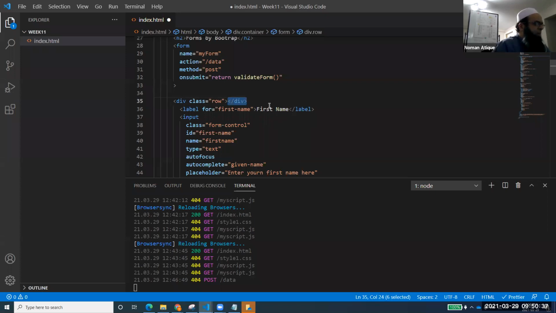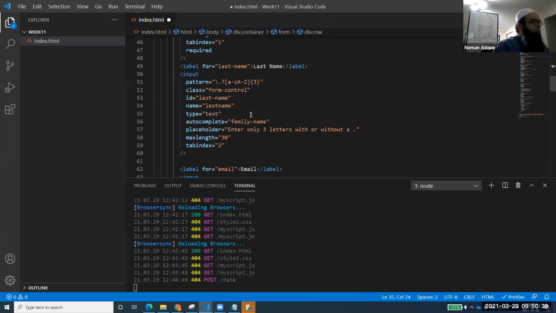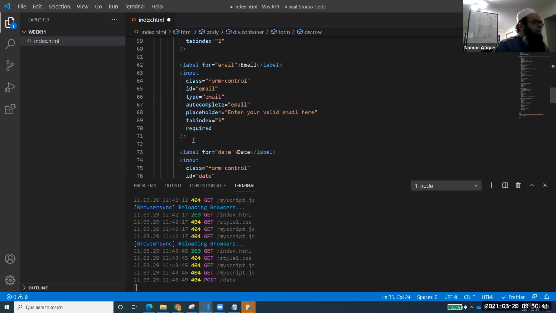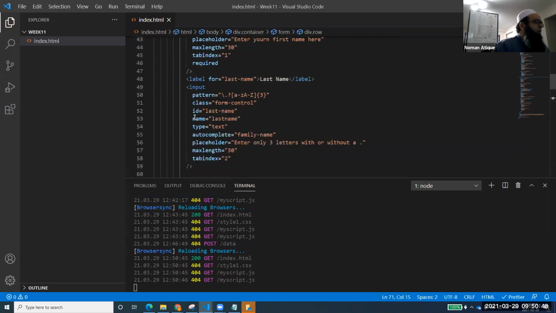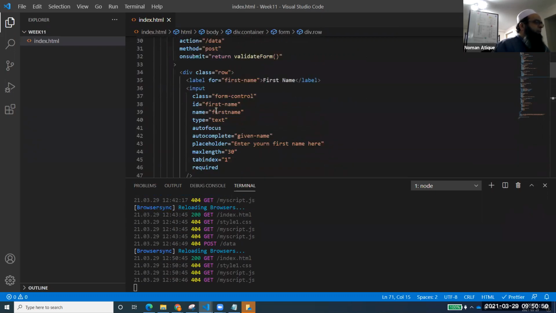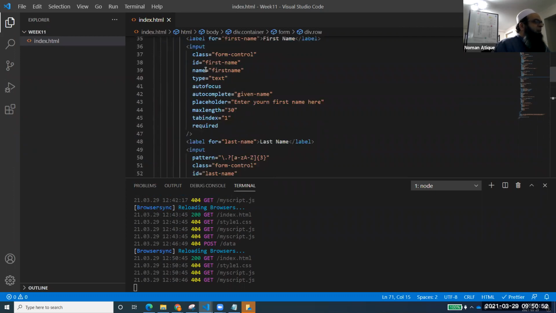Now I don't want the div to end here. Rather, I will cut it from here. Cut. And where do I have to go? I have to go after the email. So the email is ending here. I'm going over there with the email, and that is again the help of ESLint, that it would definitely come to its own position, right? So have you done that? The div, and I've placed 3 elements inside that div.